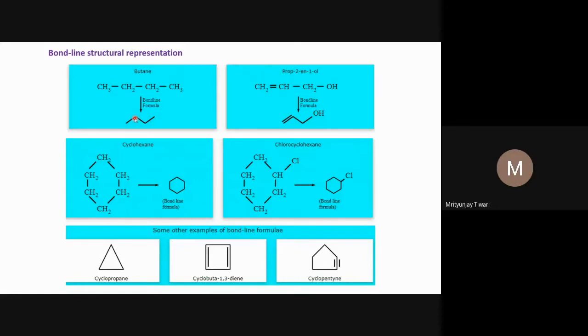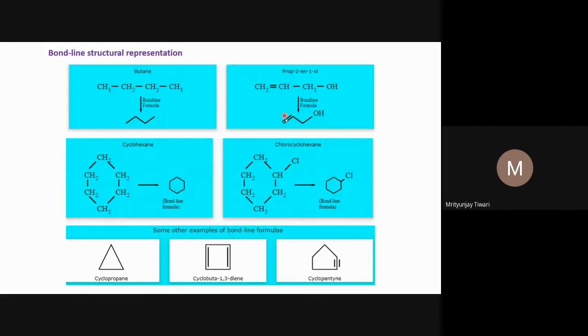At this point there is a single bond with this carbon atom, and there is one bend here, so there is another carbon atom here, with a single bond again. So this carbon atom has two C-C bonds, and it requires only two hydrogen atoms to complete its valency. So this is a CH2 group. Similarly, CH2 will be here and CH3 will be this.